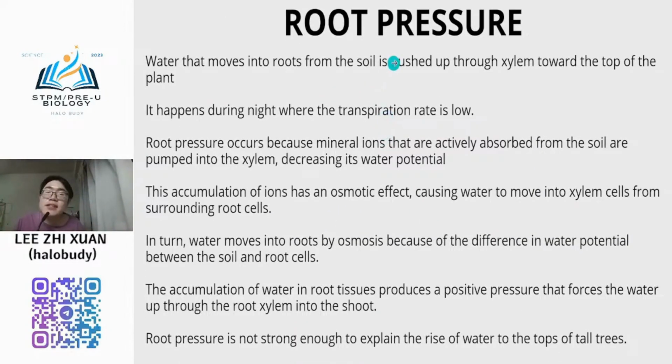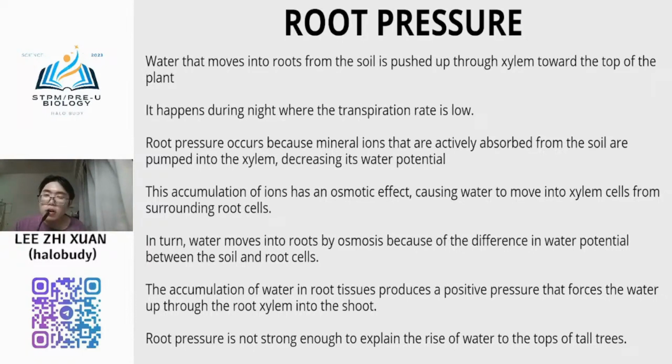So why do we say that root pressure is pushing? Normally root pressure happens during the night only, when the transpiration rate is very low. We know that the transpiration process is highly related to gas exchange, highly related to the stomata, right?